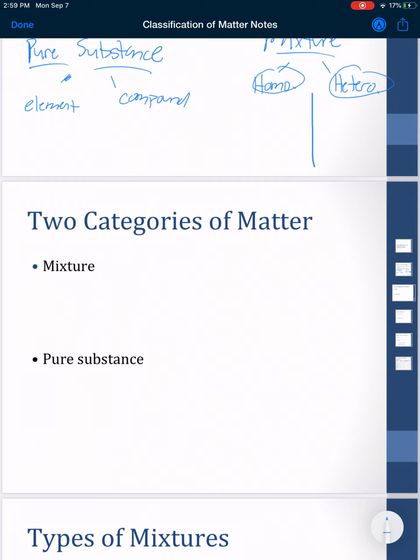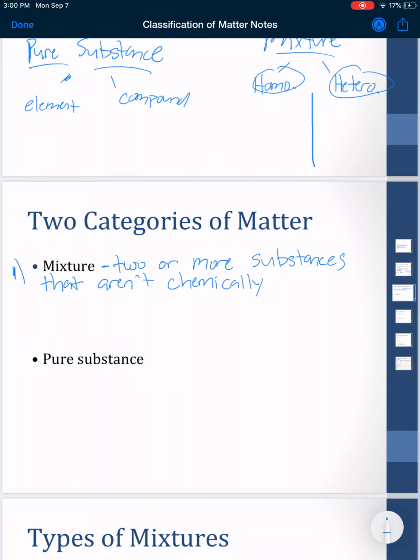Mixture is the first one we're going to talk about. So this is number 1. A mixture is two or more substances that aren't chemically combined.